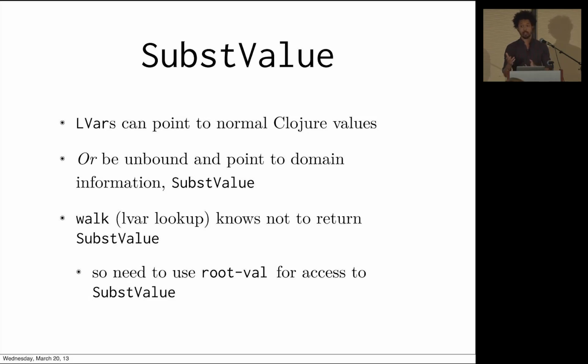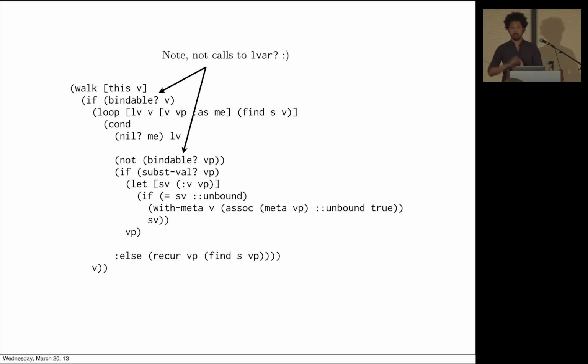Though constraint solvers do have to know about it a little bit, but we've added helpers. We would like to hide these details as much as possible because we might change our minds about how this works. So I just want to show walk because this alludes to Nada's talk about nominal logic programming, which is a really cool way to play around with theoretical computer science. But walk looks different. We don't talk about LVARs anymore.